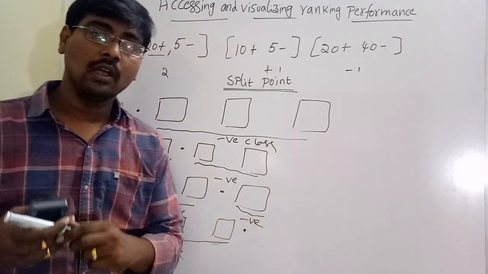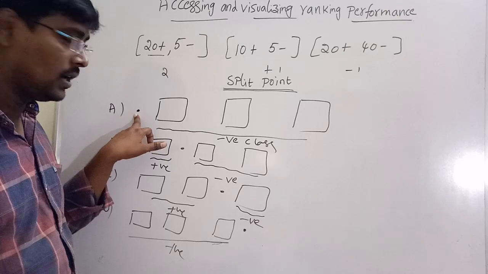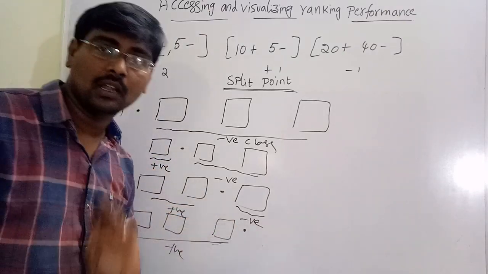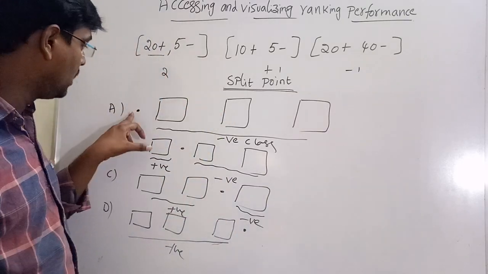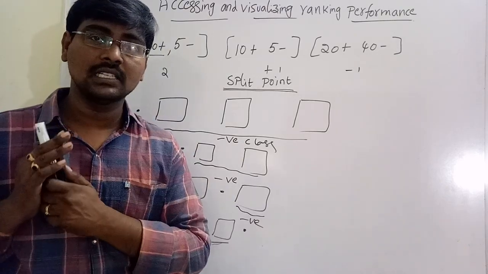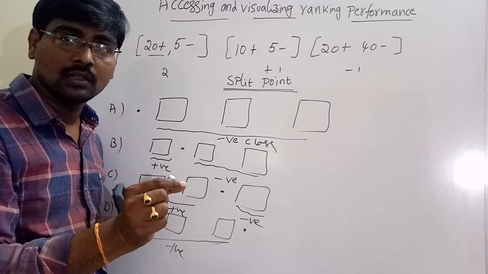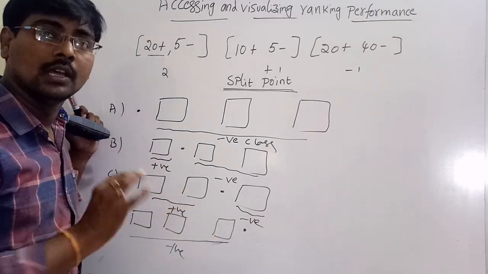So observe, we have 4 cases. Before the first segment, after the first segment, after the second segment, after the last segment. That is, we are placing a split point. Before the split point, all are considered as positive. After, all are considered as negative. Why? Because in ranking there is no threshold. So this is the case.